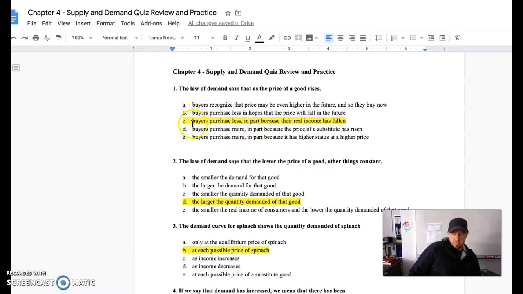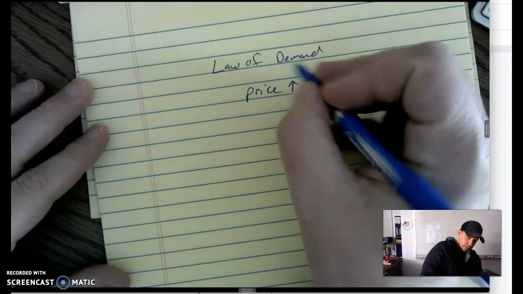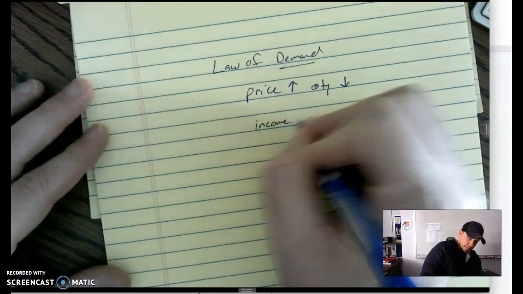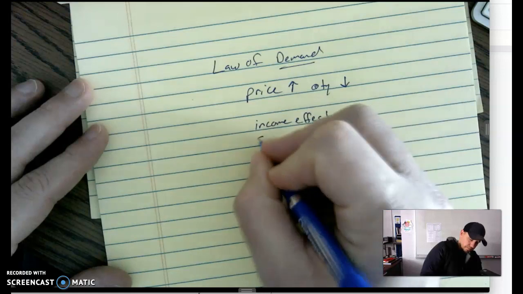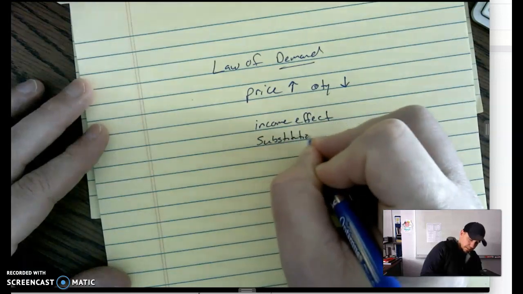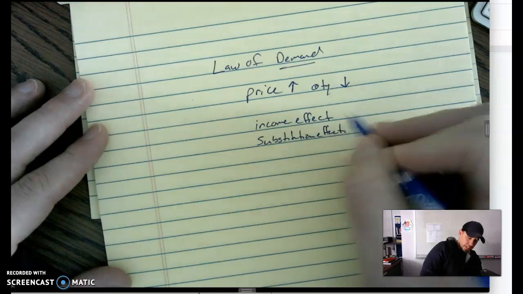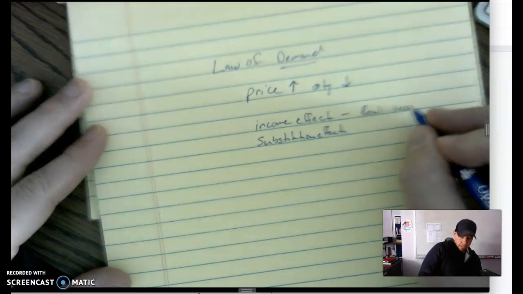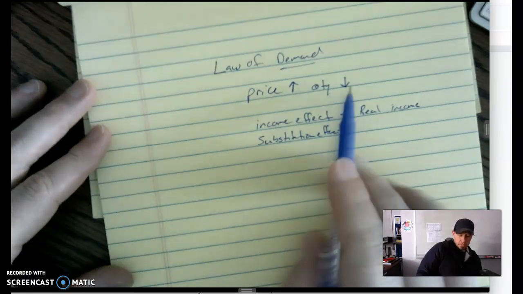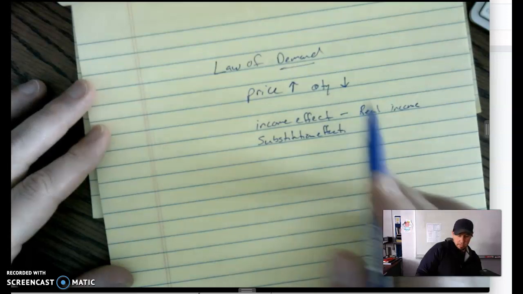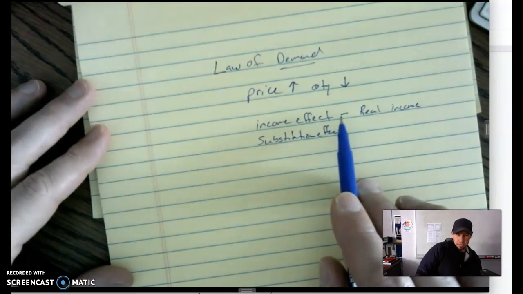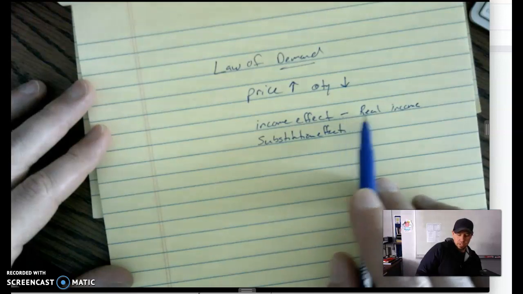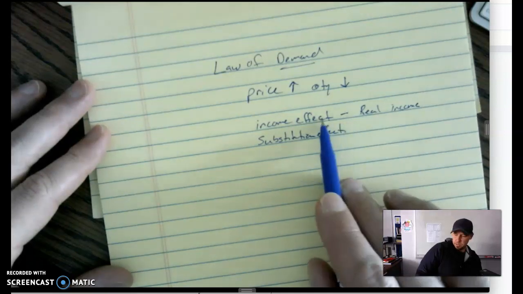So if you go and you look here, say letter C, buyers will purchase less. This is in part because their real income has fallen. If you remember, right, the law of demand holds true. We talked about the income effect and the substitution effect, which income has to do with your real, not money income, right, your real income. Gas prices go up, you buy less gas. Why? Well, your income is still the same. Your money income is still the same. It just doesn't go quite as far as it used to, right? Your real income has decreased. That's what we call the income effect.